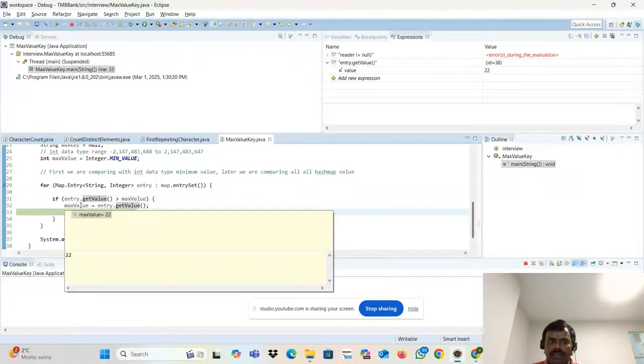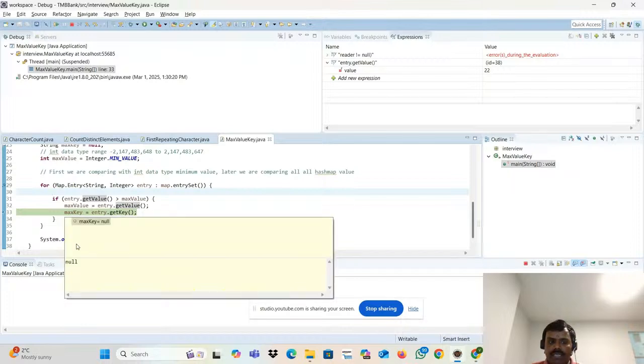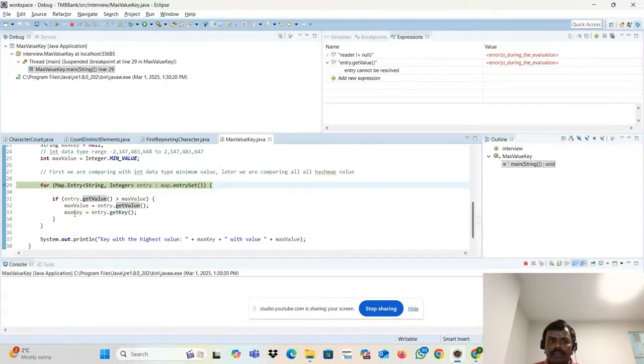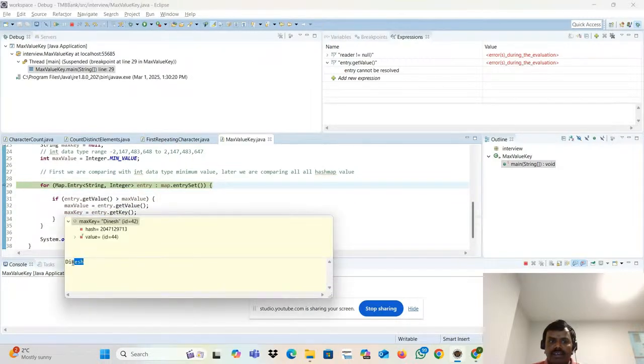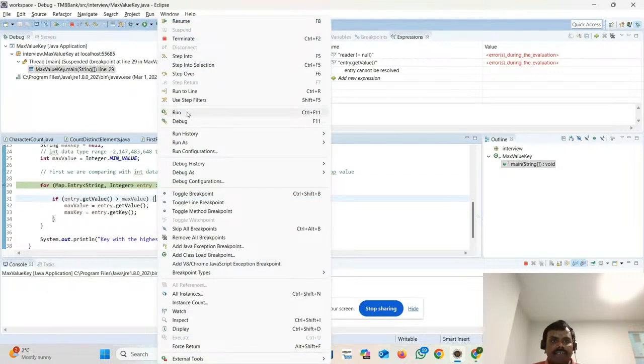See that. What is the max value? It's 22. What is the associated key? Initially it was null, but if you run this line, then it will go to Dinesh. Now who is max right now? Dinesh. Now we have to check another value also, right? Let me go one by one. Step over.